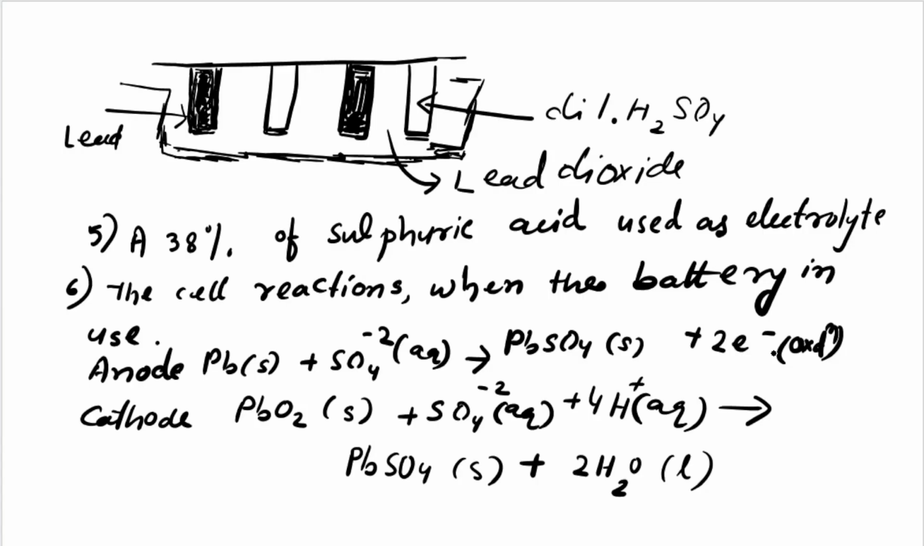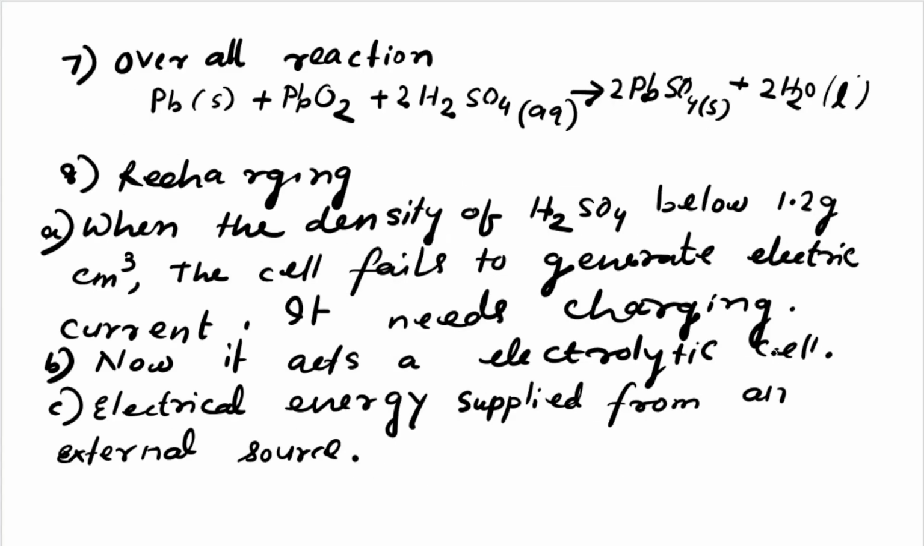That means here electron is used. Electron used, electron gain or electron accepted. So this is called oxidation and this is reduction. So what happened, you see here, in the overall reaction: Pb plus PbO2 (lead dioxide) plus sulfuric acid. Three things are required in a lead storage battery: lead solid, PbO2, plus sulfuric acid aqueous, not concentrated, and it gives PbSO4 and water. That means here that current is produced.